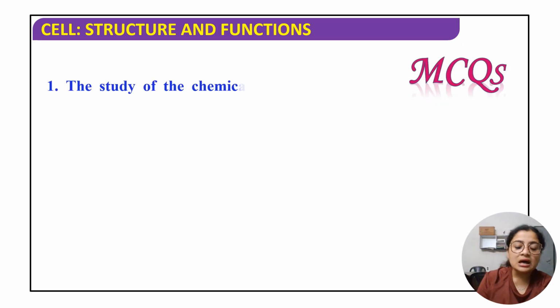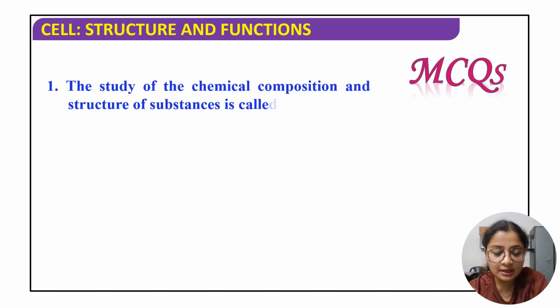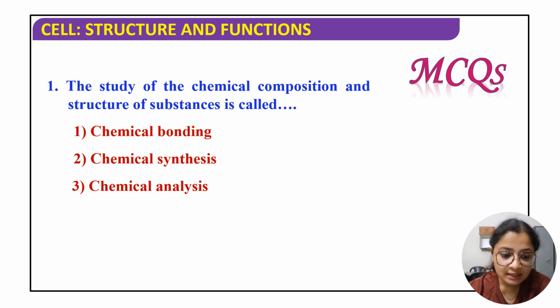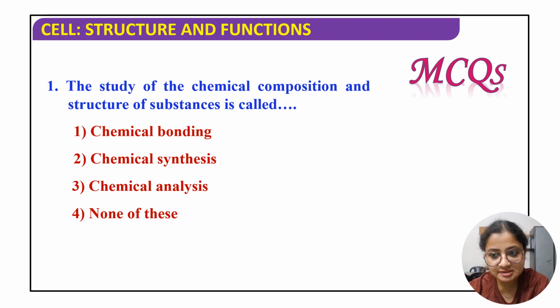Okay. Now, last but not the least, as I already mentioned in the beginning of this session, we will be talking about important MCQs relevant to that particular session. Okay, तो first MCQ जो दिख रहा है देखो, the study of the chemical composition and structure of substances is called chemical bonding, chemical synthesis, chemical analysis, or none of this. Okay, so obviously the right option will be chemical analysis.